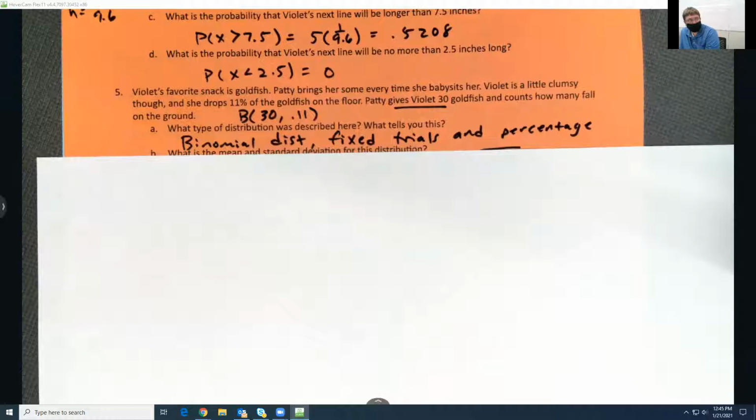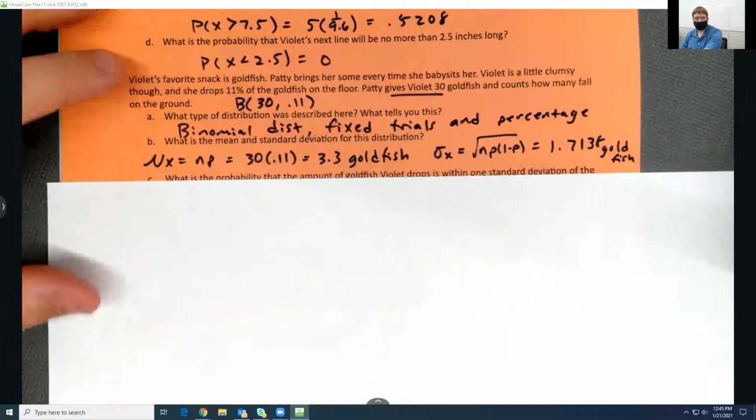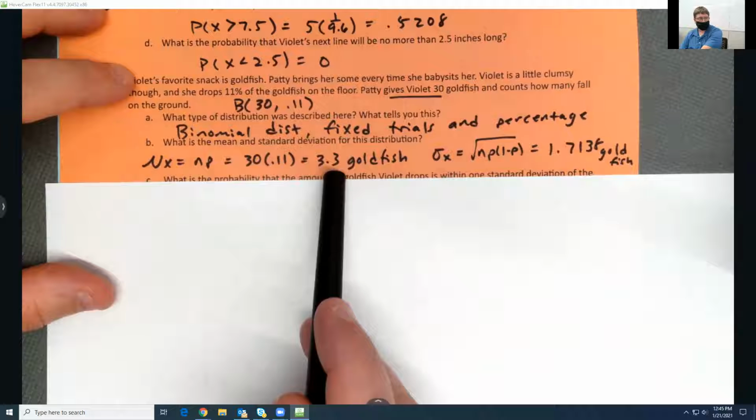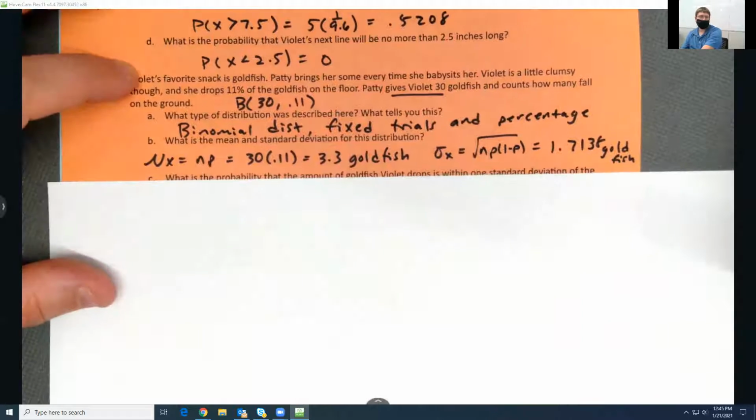So this is different than geometric because I'm not looking for the first success, I'm looking for total successes. So what is the mean and standard deviation for these? N times P gives me 3.3 goldfish. Standard deviation gives me 1.1738 goldfish.